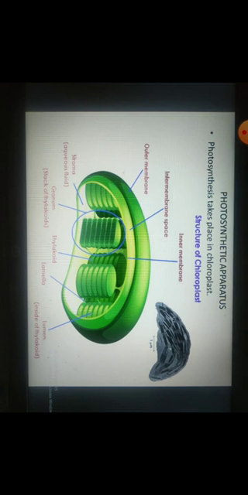Where does this photosynthesis take place? You know that in plants, photosynthesis takes place in green parts. If there is a green stem, this green stem contains chloroplasts. The cells of the stem contain chloroplasts, so they can carry out photosynthesis. Generally, photosynthesis occurs in leaves, right? The leaves are green, so these leaves carry out the photosynthesis. And where in leaves does the photosynthesis occur? The leaf cells, these green cells, contain special organelles known as chloroplasts, and these chloroplasts are the actual site of photosynthesis.